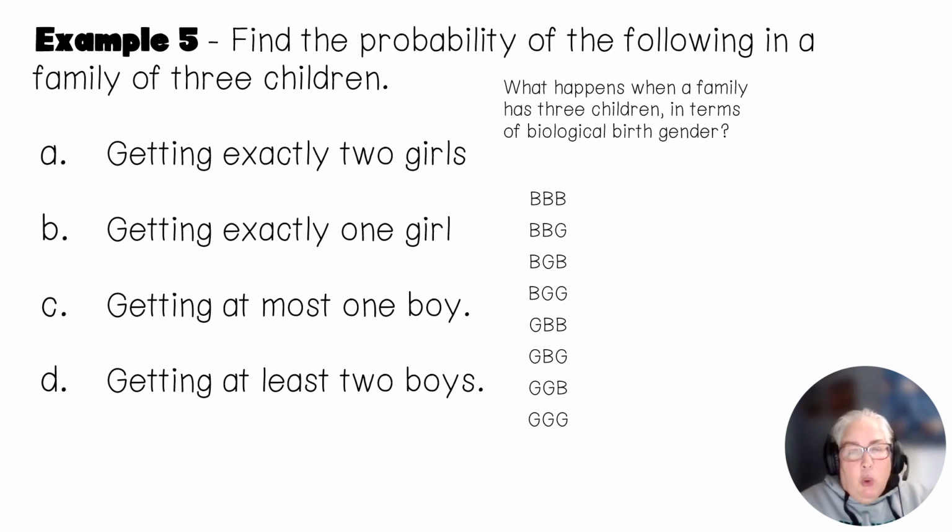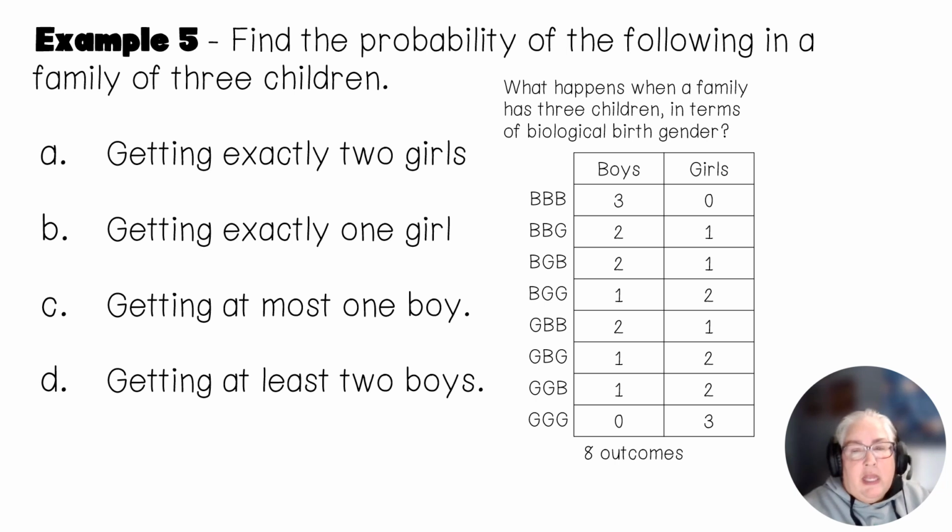Now, that's not the important part when I look at these questions. I'm looking at the numbers in each one. For instance, I have 3 boys in the first one and 0 girls. So when I come over here to my question, it says, find the probability of getting exactly 2 girls. I'm going to highlight the ones that are 2 girls. So there's 3 of them out of my 8 outcomes. So that probability would be 3 out of 8.